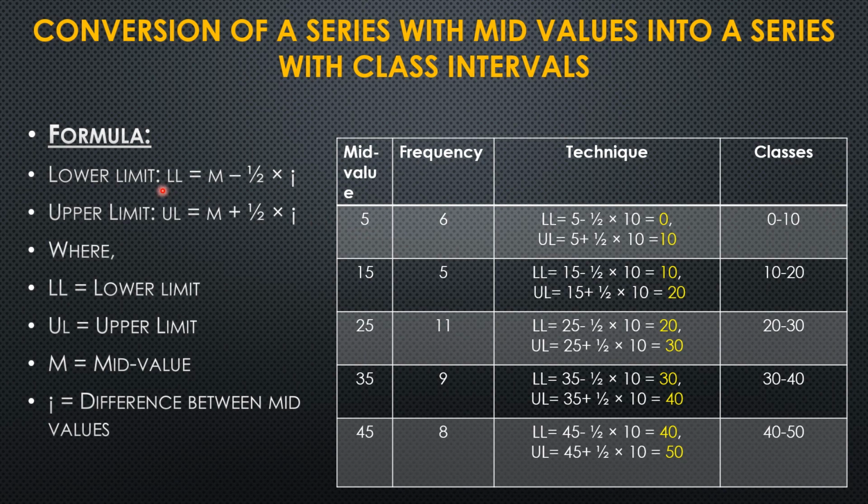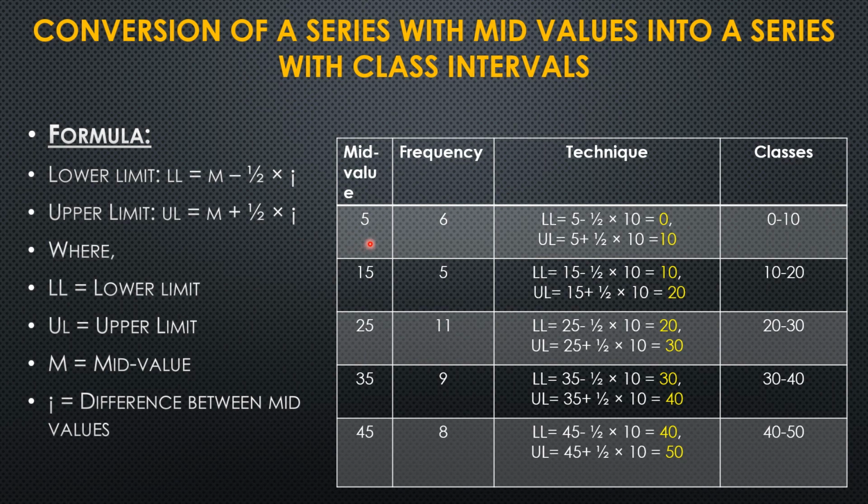To find the lower class limit, LL is equal to M minus half into I. And the formula to find the upper limit of the same class is UL is equal to M plus half into I. Now what are these alphabets? LL represents the lower limit, UL represents the upper limit, M is the mid value, and I is the difference between mid values. These make the two formulas, and we will get two things from each.